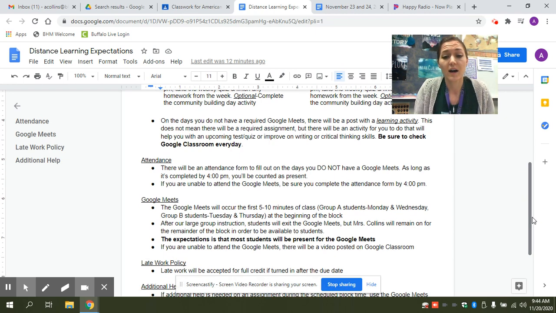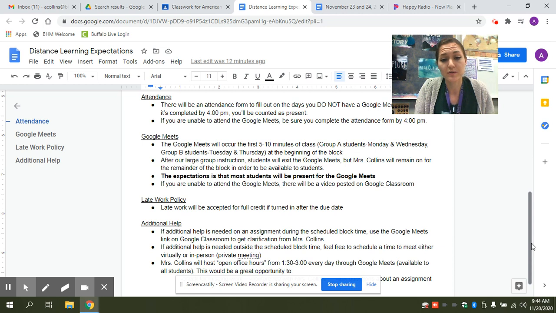Attendance, like I said, on the days they do not have their Google Meets, they will have an attendance form, and as long as that's completed by 4 p.m., they will be counted as present. If they're unable to attend the Google Meets on their required Google Meets day, make sure that they complete their attendance form by 4 p.m. So if they have an appointment of some sort, that's absolutely fine. They just need to complete their attendance form by 4 p.m.